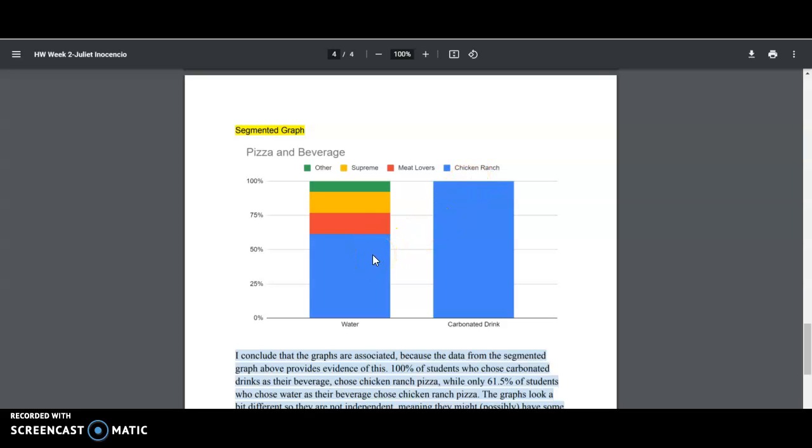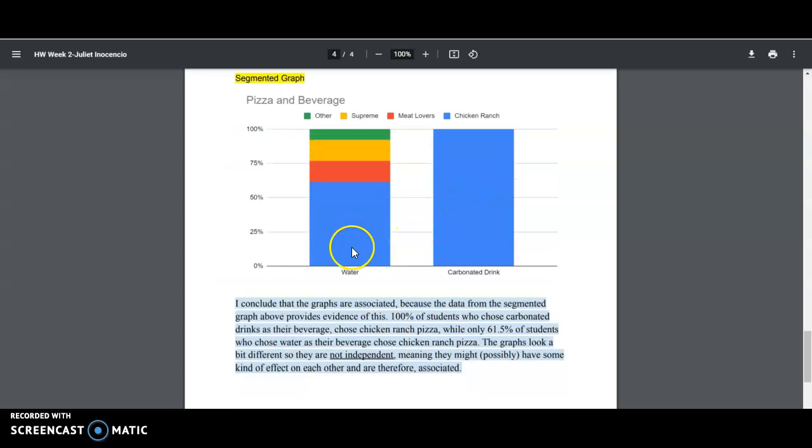And so my analysis of this segmented graph is, I conclude that the variables are associated because the data from the segmented graph above provides evidence of this. So 100% of students who chose carbonated drinks as their beverage chose chicken ranch pizza, and we can see that here on the right side. While only 61.5% of students who chose water as their beverage chose chicken ranch pizza, and that's here on the left side.